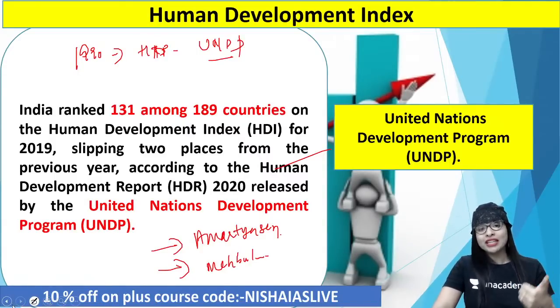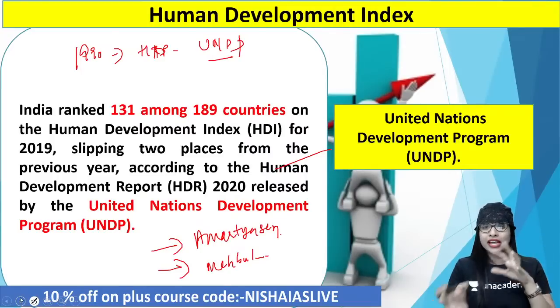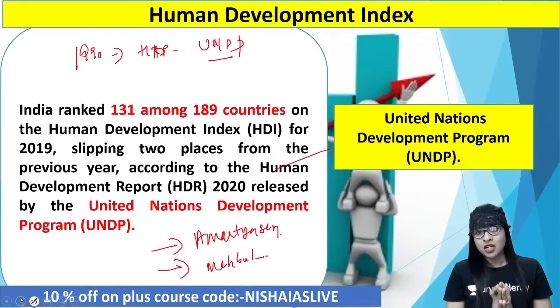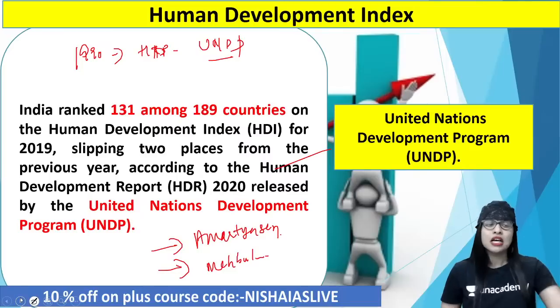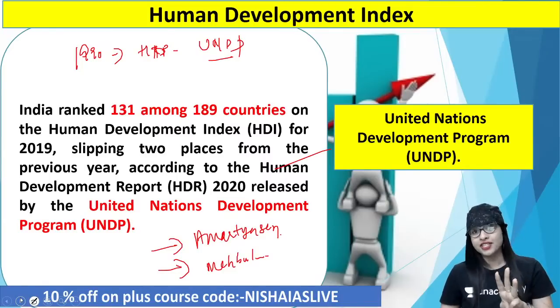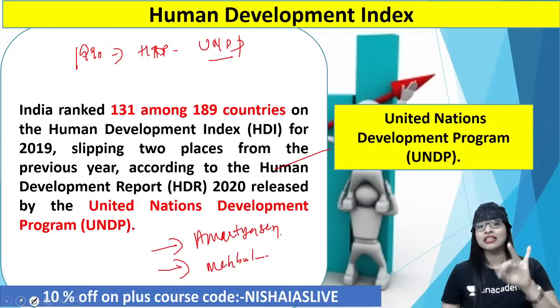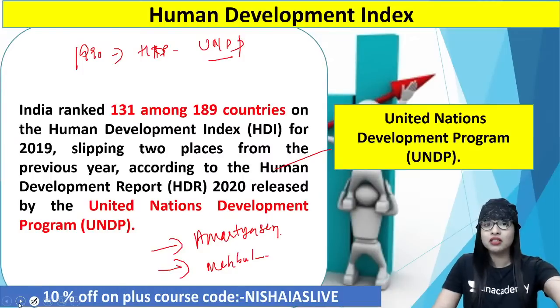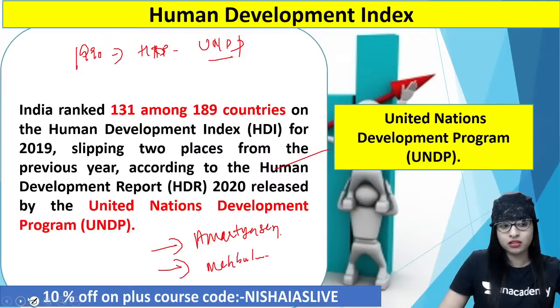What is the longevity a person is expected to live once they are born? Second is education, the literacy rate. Third is income, that is the living standard of a person. So both the economic and social perspectives come in here. So actually HDI is considered to be a social indicator, guys. It's indeed a broader indicator, I should tell you. But the only problem here is they focus on just 3 indicators. Clear? That is education, health and income. That is life expectancy, literacy and also income, which is measured in US dollars.